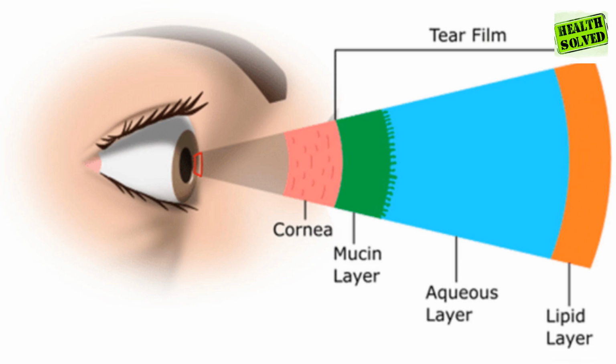Under normal conditions, eyes are coated with a fluid known as tear film, which prevents dryness and supports clear vision. The tear film is comprised of 3 primary layers: an outer oily layer, a middle watery layer, and an inner mucus-like layer, each produced by different glands around the eye.